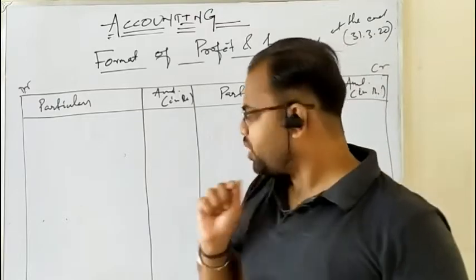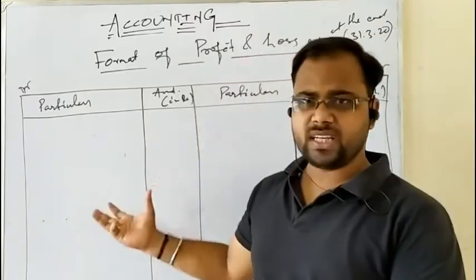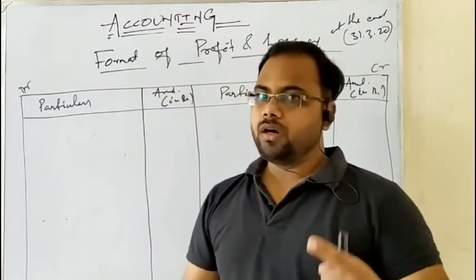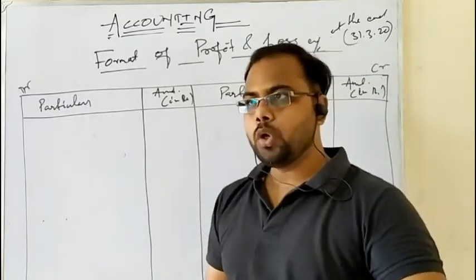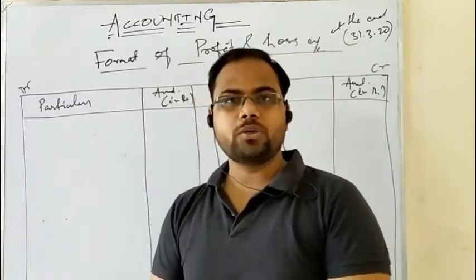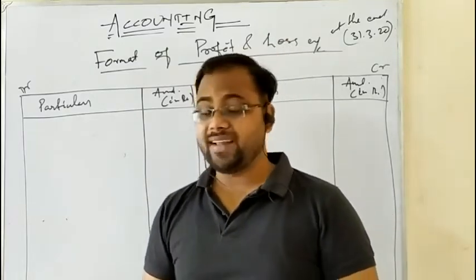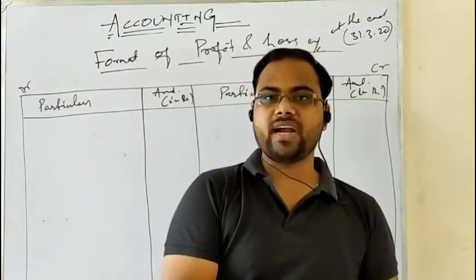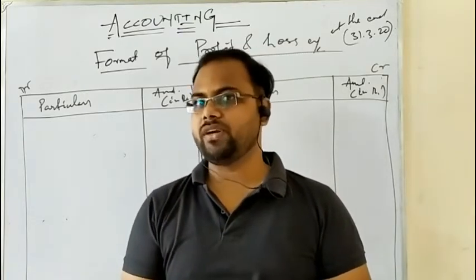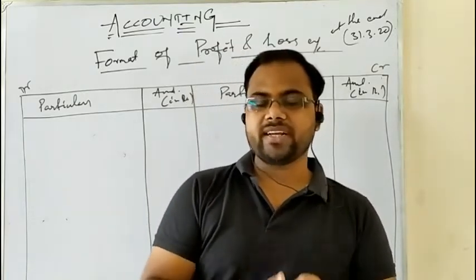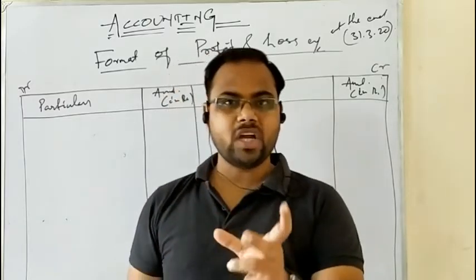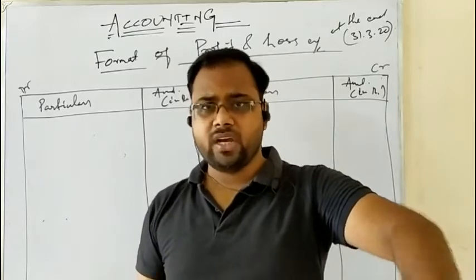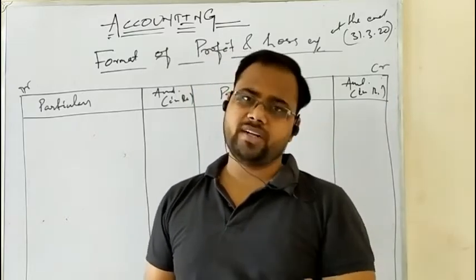But before posting the expenses and incomes on the profit and loss account, you should remember what I told you: when you close the trading account, you get some answer. If the credit side of trading account is more than the debit side, you get gross profit. And if the debit side of trading account is more than the credit side, you get gross loss. Simple. If income is more than expenses, it is profit. If expenses are more than income, it is loss.